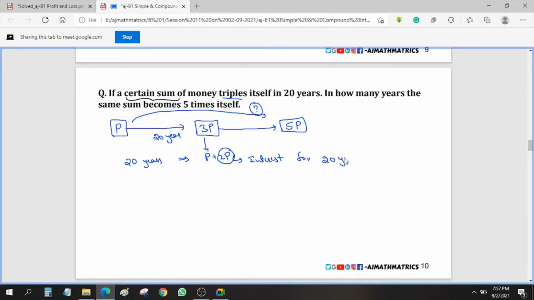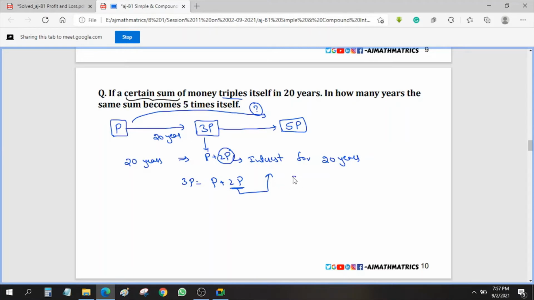So why are we taking this interest for 20 years? Because every year the interest is the same. Because in simple interest, every year the interest is calculated on principal only. So if the principal is constant, obviously the rate of interest is constant. Now it got tripled, which is nothing but 3P is principal plus 2P. So this 2P is the interest for 20 years. Now how do we calculate interest for 20 years?